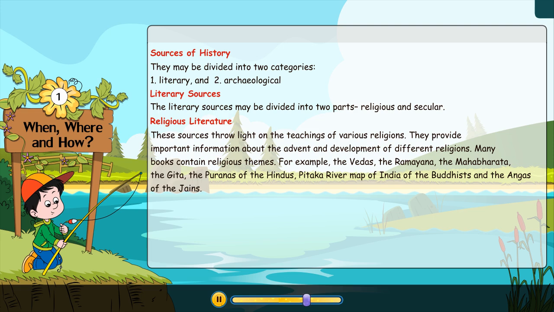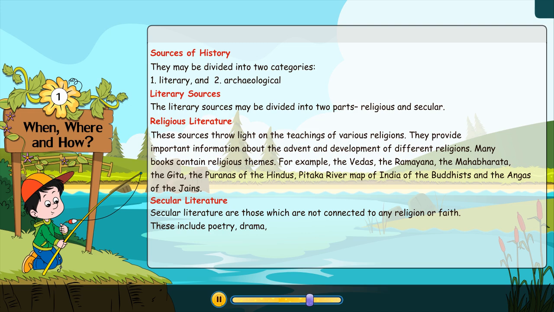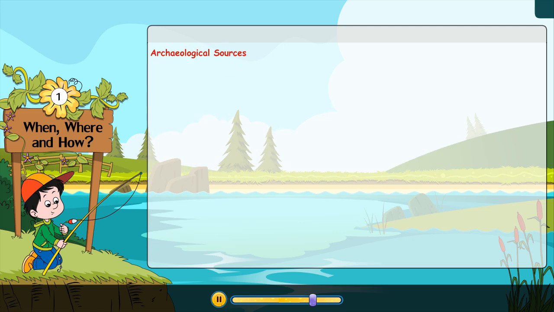Secular literature. Secular literature are those which are not connected to any religion or faith. These include poetry, drama, the accounts of foreign travelers, and works on science, grammar, and politics. Archaeological sources. Archaeological sources include inscriptions, coins, and monuments.